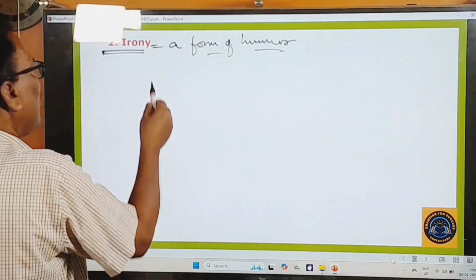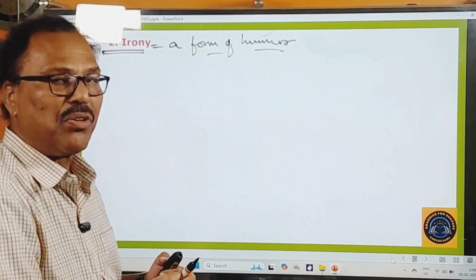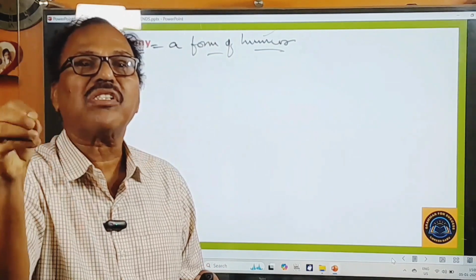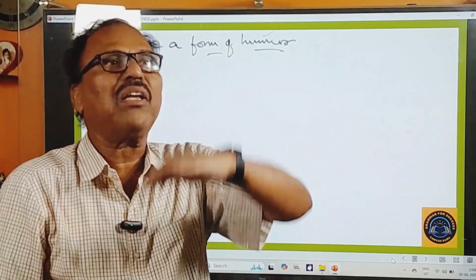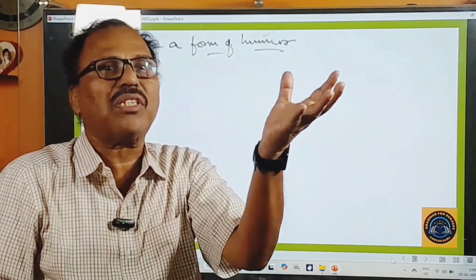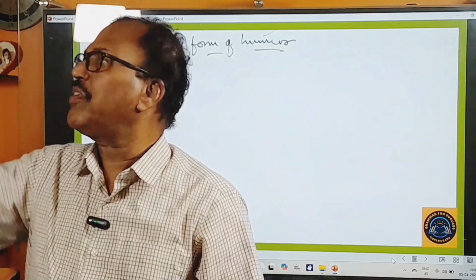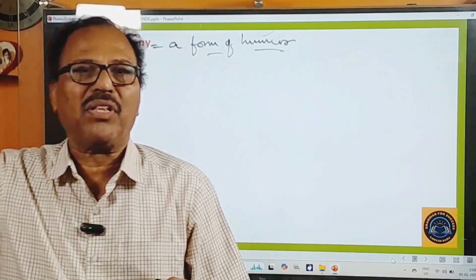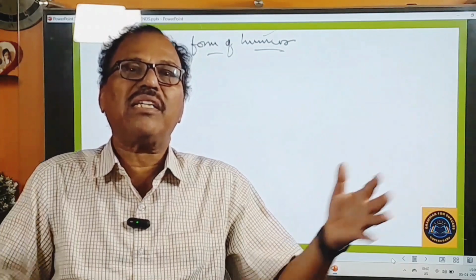And here irony is a form of humor in which words are used to express the opposite of what the words truly mean. That means the external meaning of the words is quite opposite to the internal meaning. For example, it is very cloudy, it is showering, it is raining, and everything is muddy outside, and now you have just stepped into the rain, and then you say, oh, how pleasant the weather today is.